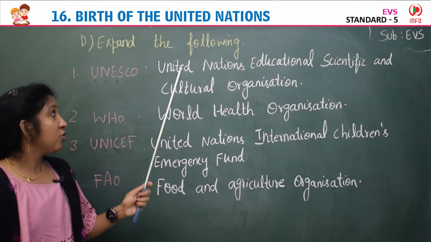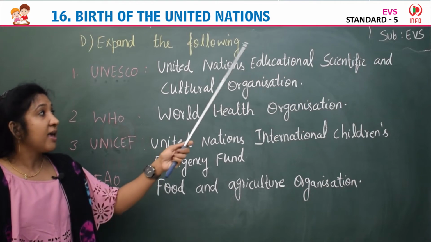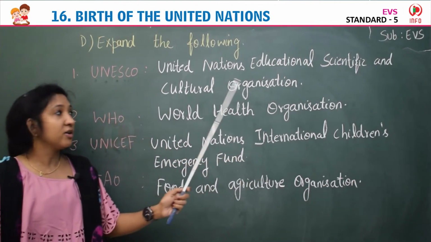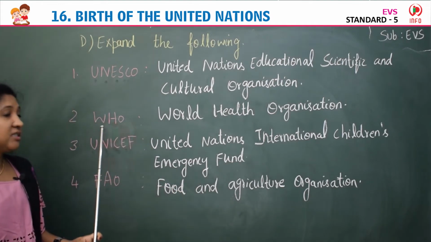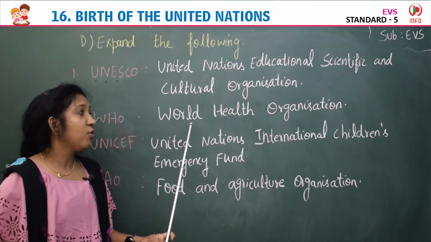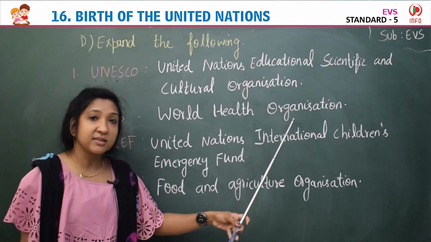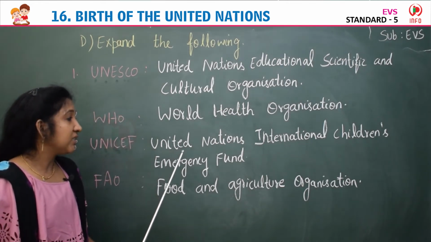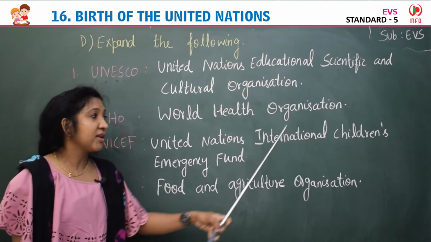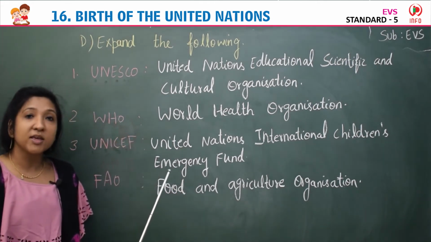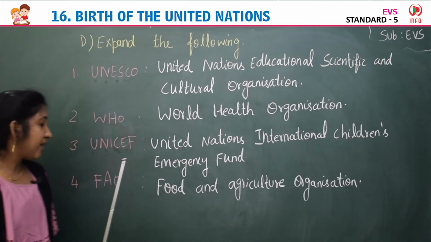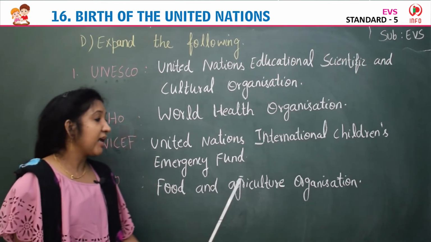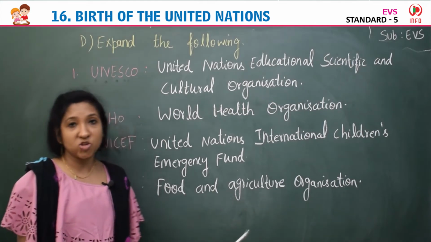So the first one, UNESCO. UNESCO stands for United Nations Educational, Scientific and Cultural Organization. Second is WHO. WHO stands for World Health Organization. Third, UNICEF. UNICEF stands for United Nations International Children's Emergency Fund. Then fourth, FAO. FAO stands for Food and Agriculture Organization.